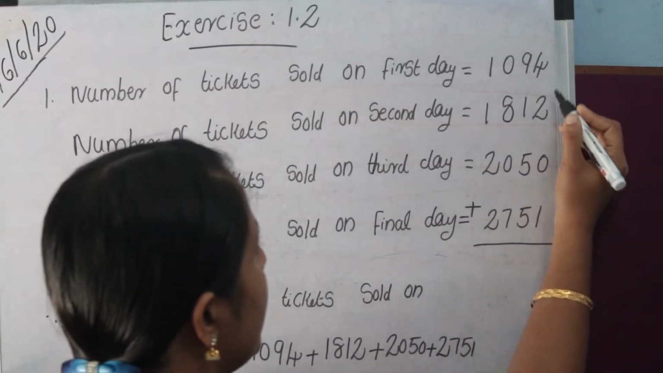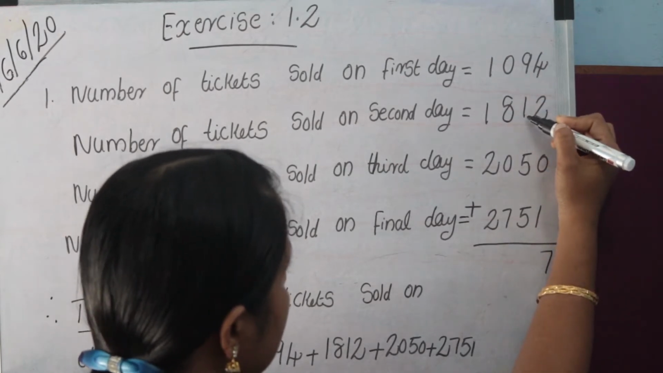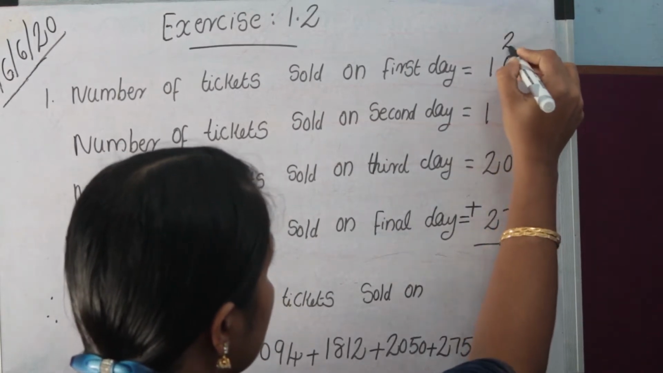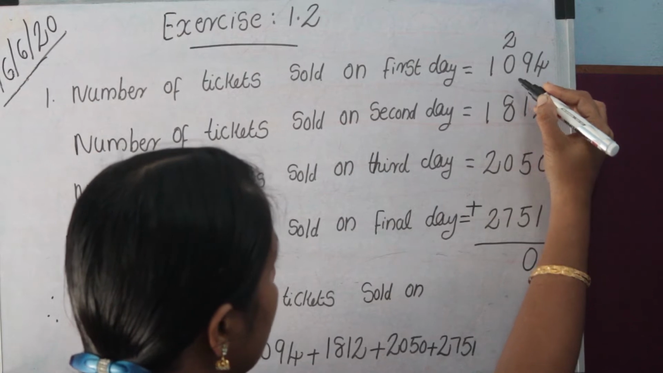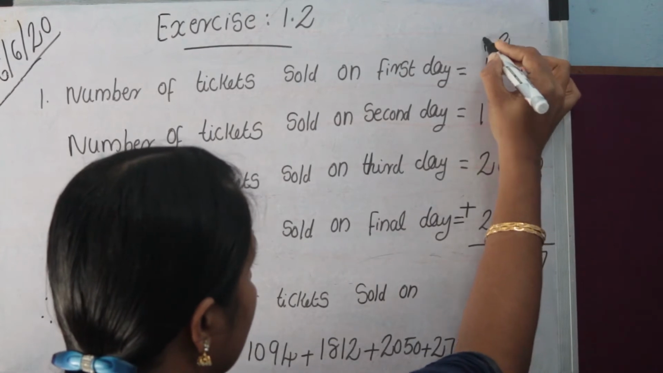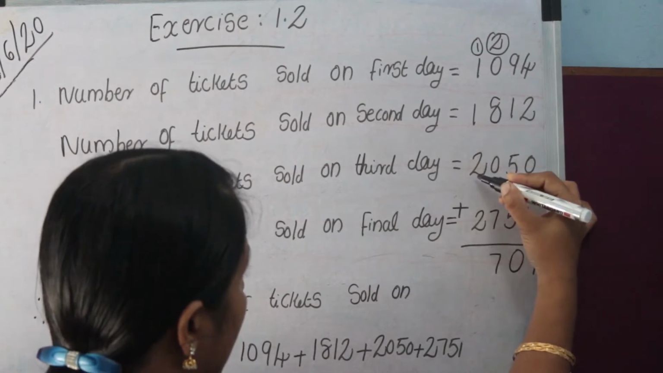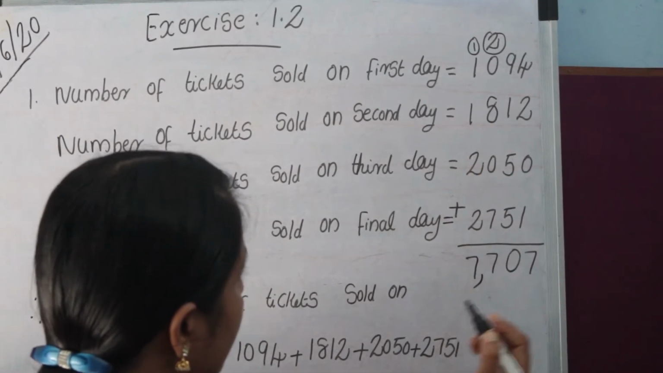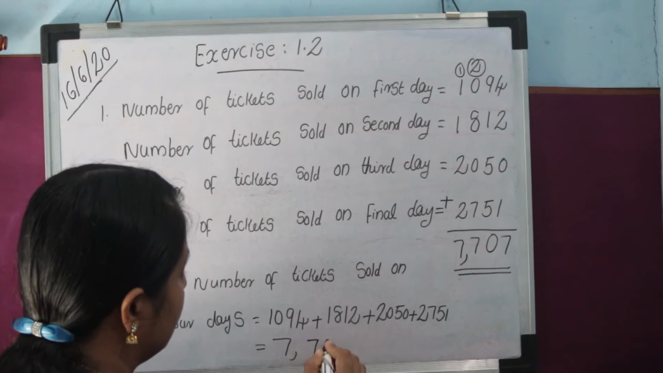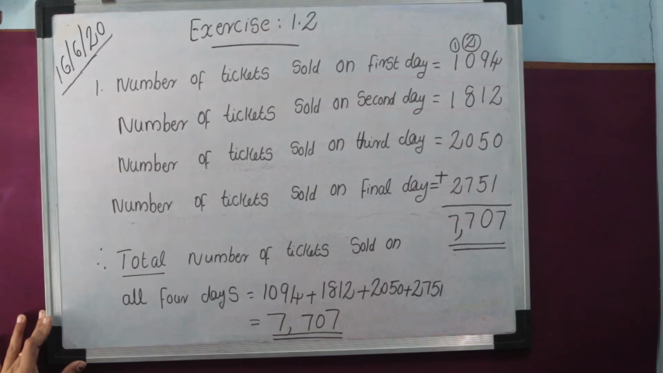2751. Then 4 plus 2 equals 6. 6 plus 1, 7. Next is 9 plus 1, 10. 10 plus 5, 15. 15 plus 5, 20. 0, 2 balance. Then 2 plus 0, 2. 2 plus 8, 10. 10 plus 7, 17. Then 1 balance. Then 1 plus 1, 2. 2 plus 1, 3. 3 plus 2, 5. 5 plus 2, 7. Therefore, we got the answer 7707. So, total number of tickets sold on all 4 days equals